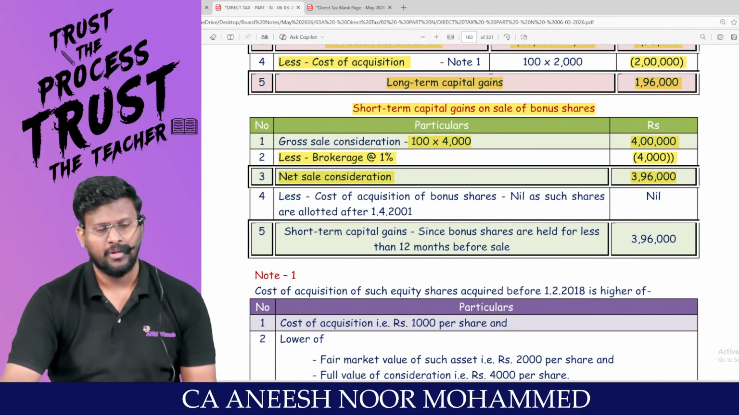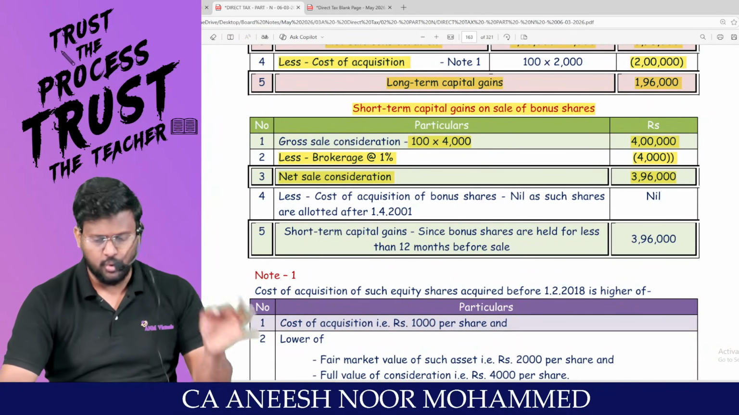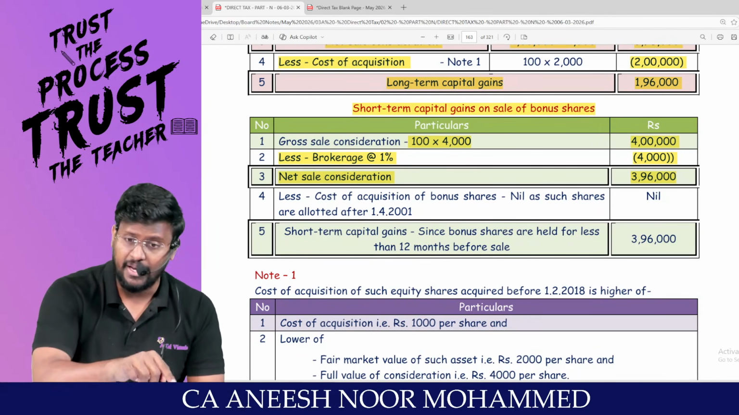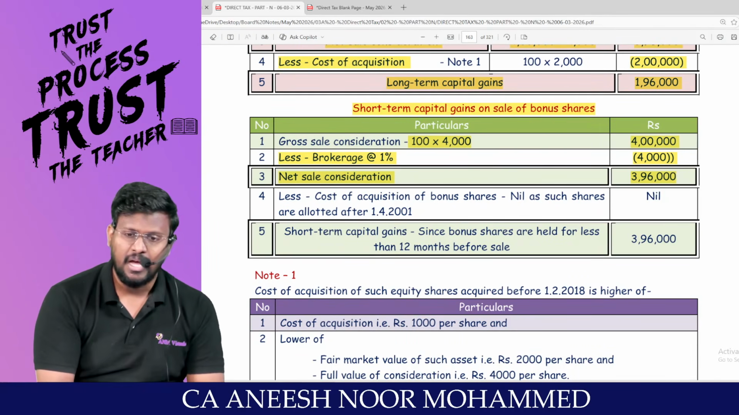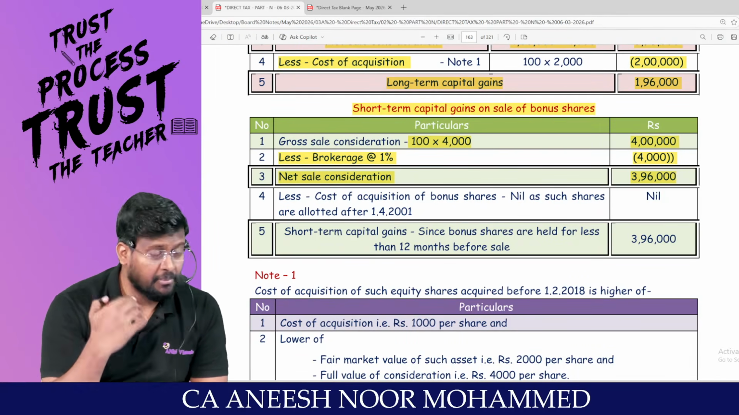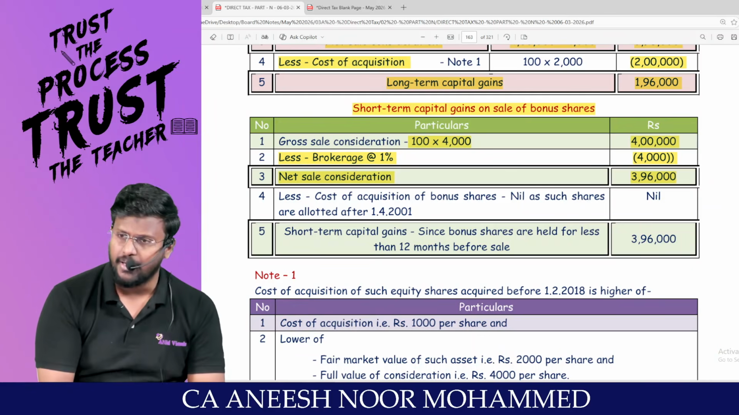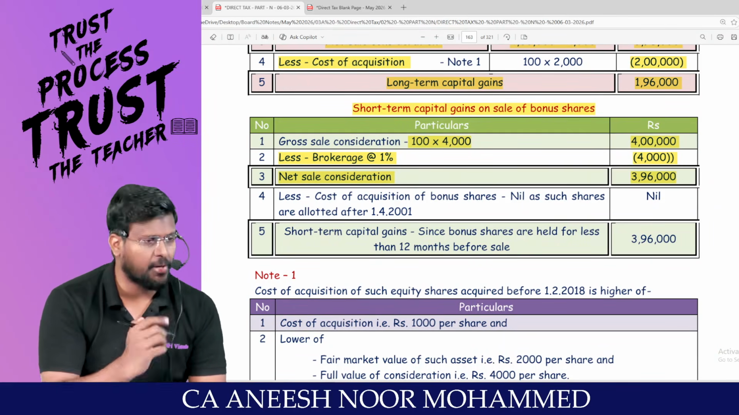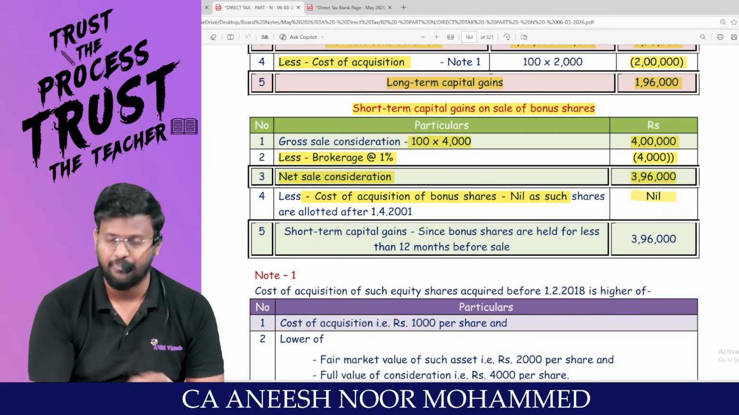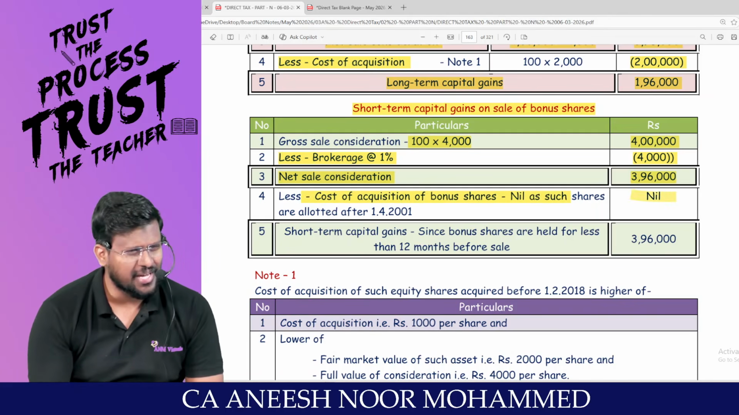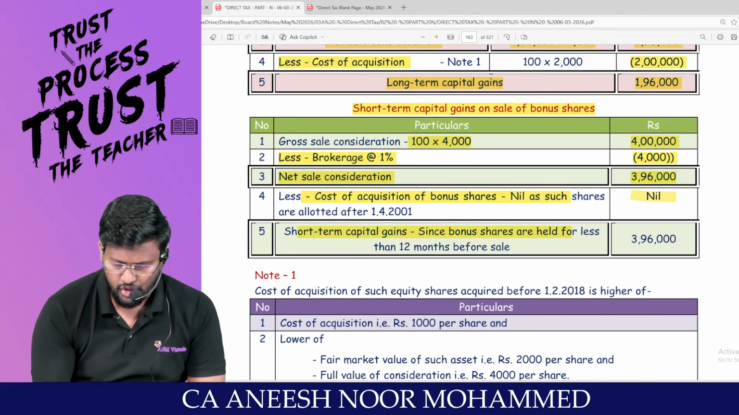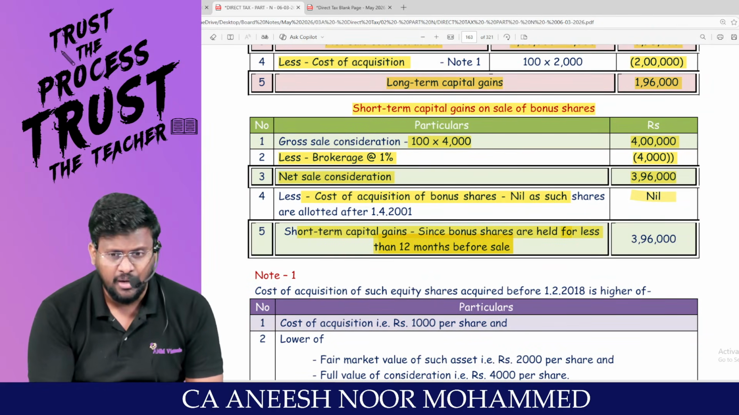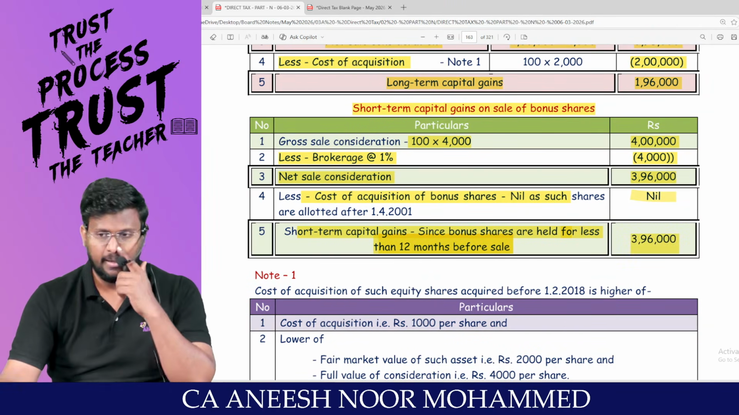Any problem? Were the bonus shares issued before the base year or after the base year? After the base year. After the amendment date or before the amendment date? After the amendment date. Amendment means the 2018 amendment. Since the bonus shares have been issued after the 2018 amendment, the cost of acquisition will be nil, because bonus means free shares. So the short-term capital gain, because the bonus shares have been held for less than 12 months, will be 3,96,000.